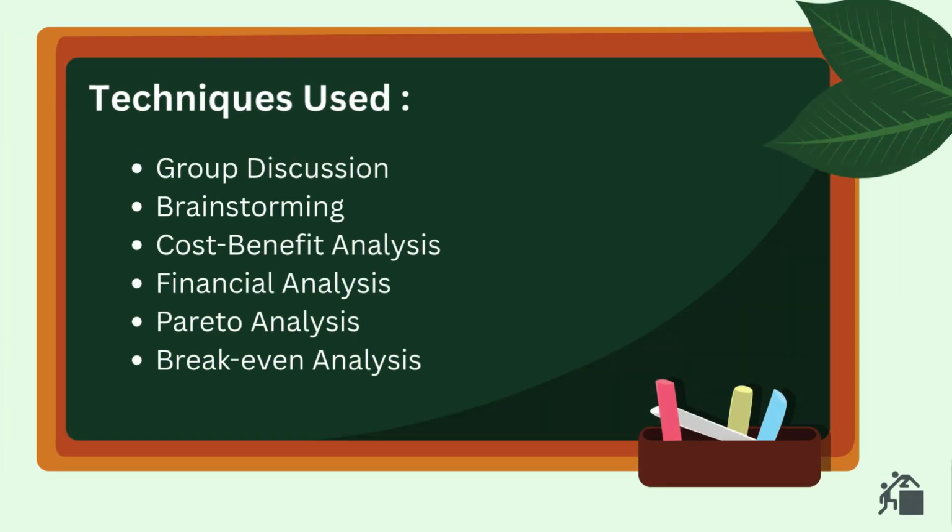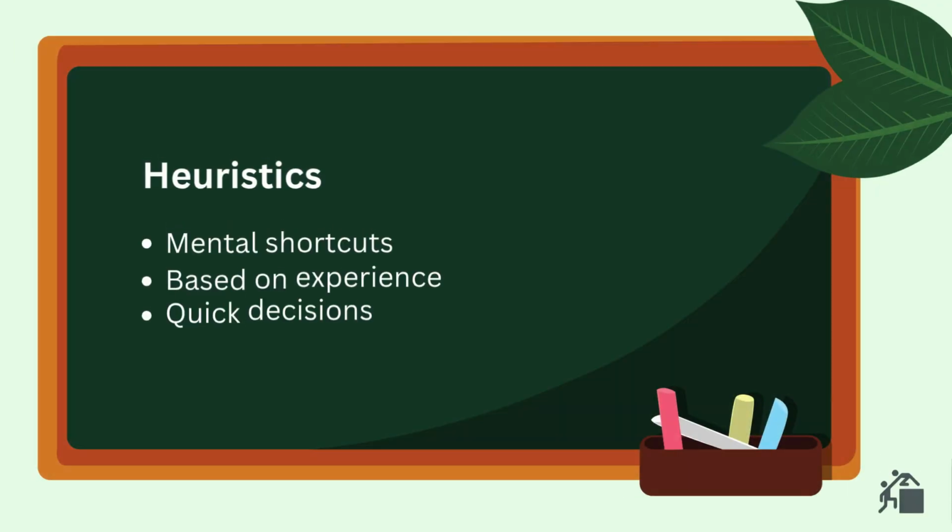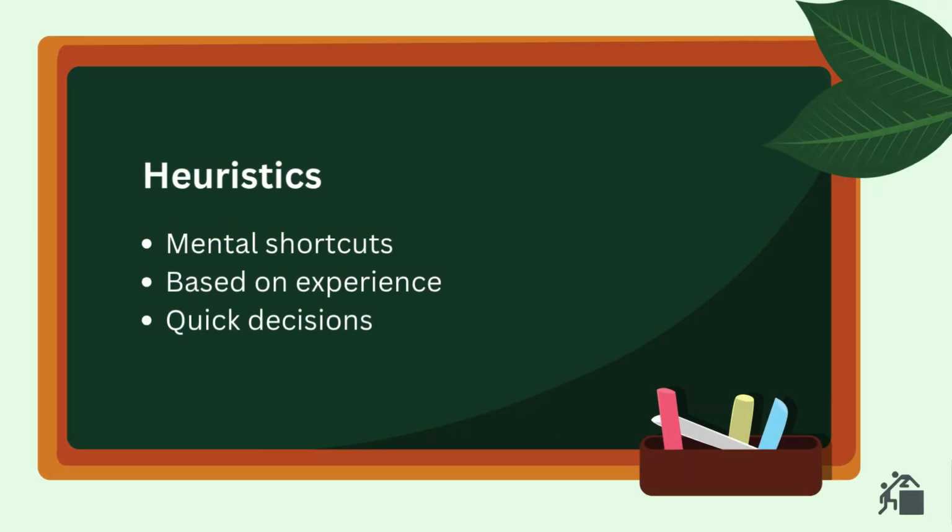Managers use various techniques like group discussion, brainstorming, cost-benefit analysis, financial analysis, Pareto analysis, and break-even analysis. These help in making better and more informed decisions. Now, let's understand heuristics. These are mental shortcuts that help us make quick decisions based on experience. They save time, but may not always give accurate results.